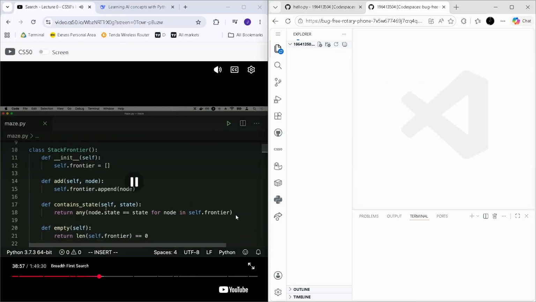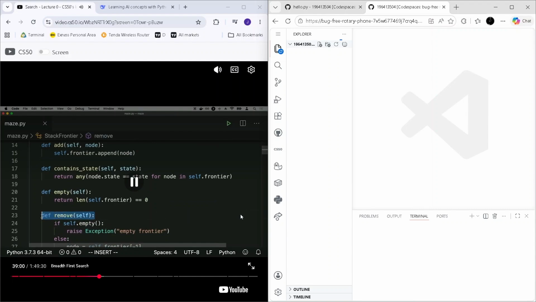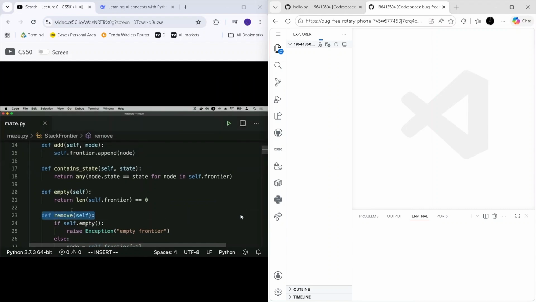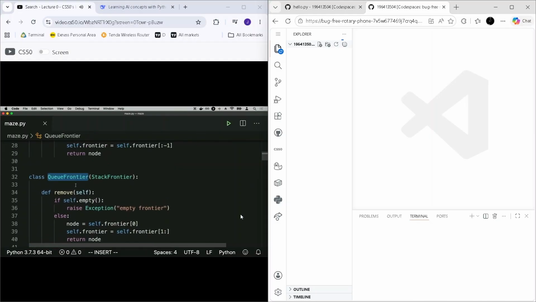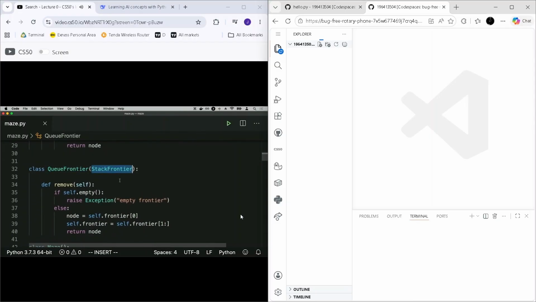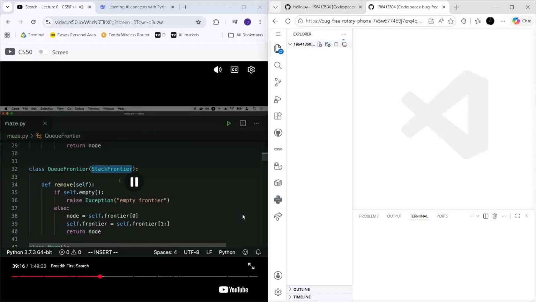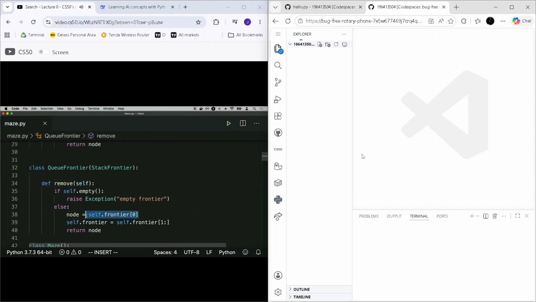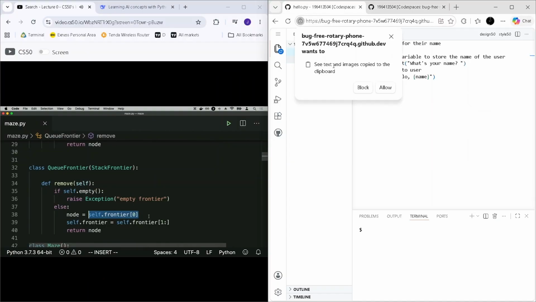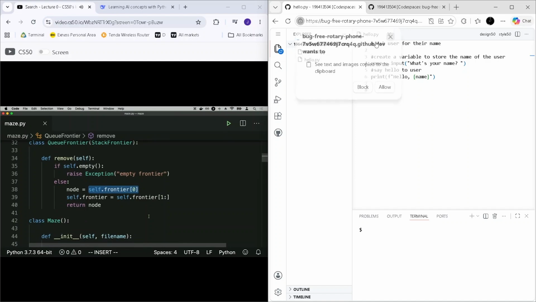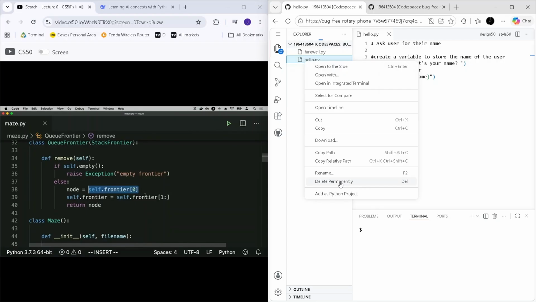It gives me a way to add something to a frontier and a way to remove something from the frontier as a stack. I've also, just for good measure, implemented an alternative version of the same thing called the queue frontier, which, in parentheses, you'll see here, it inherits from a stack frontier, meaning it's going to do all the same things that the stack frontier did, except the way we remove a node from the frontier is going to be slightly different. Instead of removing from the end of the list, the way we would in a stack, we're instead going to remove from the beginning of the list. Self.frontier[0] will get me the first node in the frontier, the first one that was added, and that is going to be the one we return in the case of the queue.